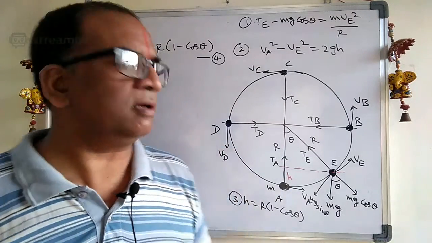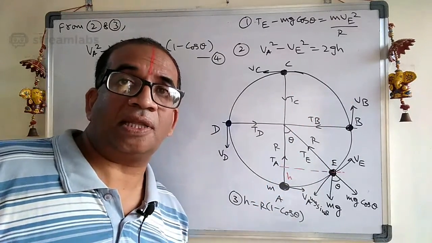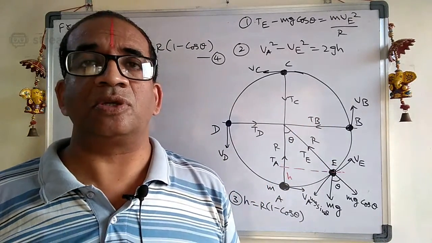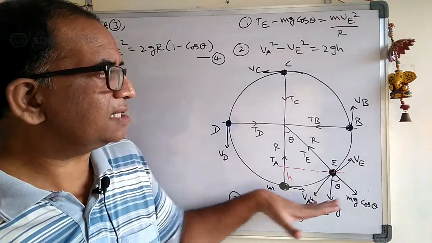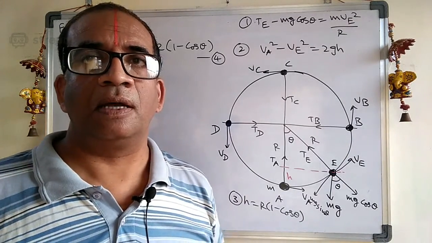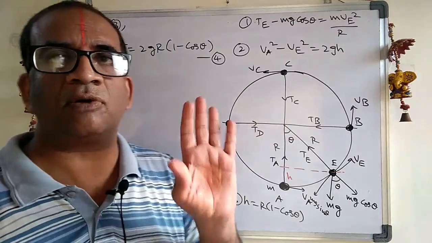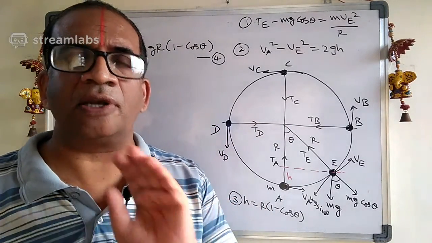If the VC is 0, then what will happen? It will rise and it will fall. So that is called slack. Slacking of the string means it will reach a certain height, then it will fall because its velocity becomes 0. Remember, the velocity at C is not equal to 0. That's the first important point.